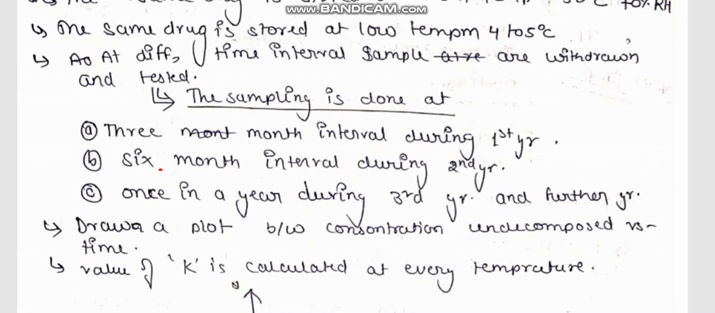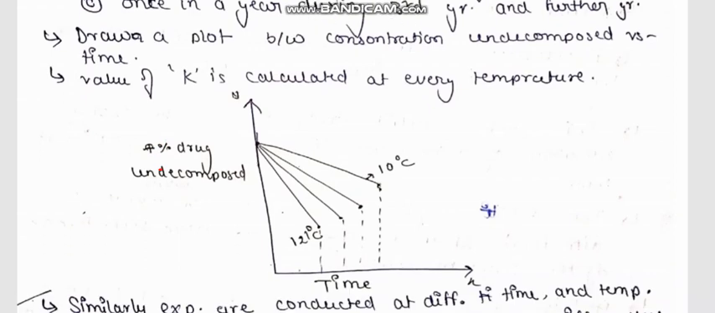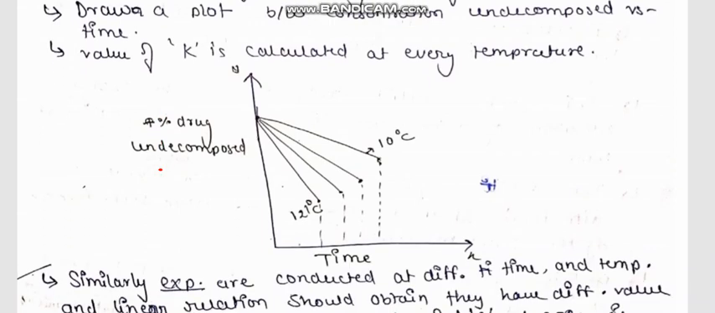Then we will draw a plot of undecomposed drug, meaning how much amount is actively present, versus time. From this graph, we will obtain a value of K at every temperature. At every temperature, the value of K will be different and we will obtain such a type of graph. Here, time is plotted on the x-axis and percent drug undecomposed is plotted on the y-axis.